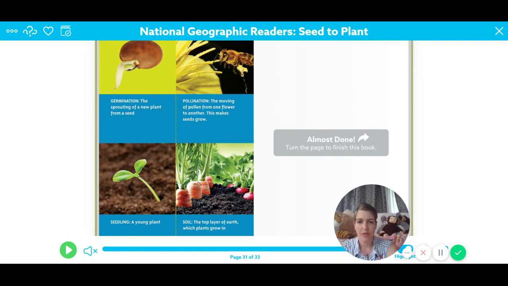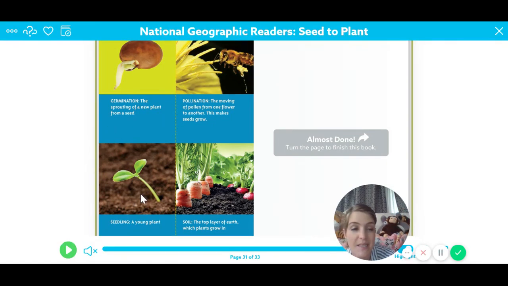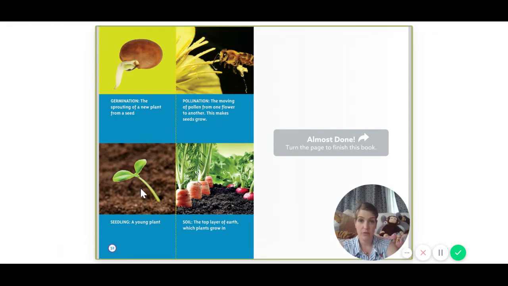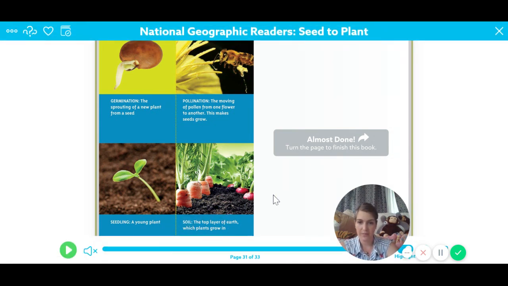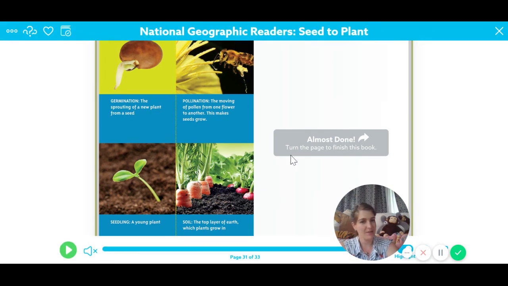Number 2, pollination. The moving of pollen from one flower to another, and this makes the seeds grow, like we said. So the bee goes from one flower, buzz, gets his nectar, gets pollen all over him. He comes over and visits this flower, buzz, leaves some of the pollen, and then that causes a seed to grow. Okay, down here, a seedling is a young plant. If you do the experiment, you can help your own seedling grow. And then right here, soil, the top layer of earth which plants grow in. And we see that these are carrots.